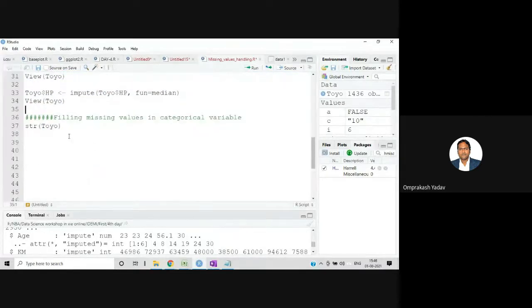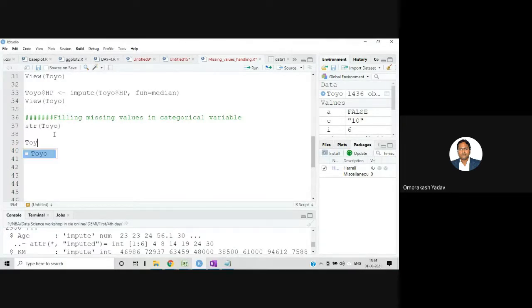Okay. So now we saw after firing this str command that there is a character column, and we want to handle that one because there seem to be some blank spaces. Now we will convert this particular column to a factor column.